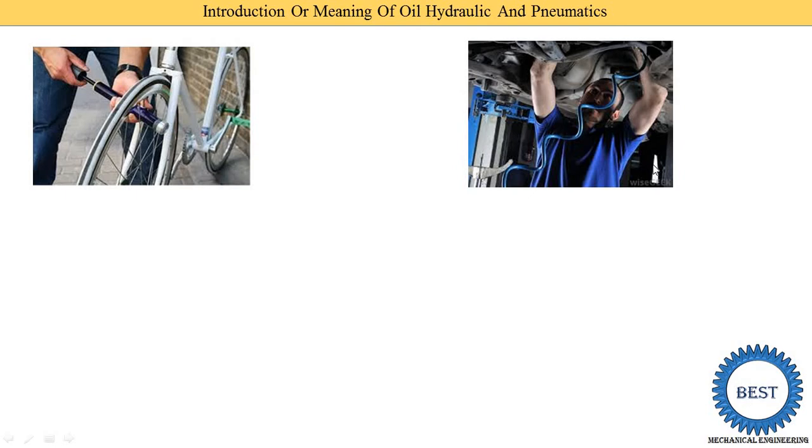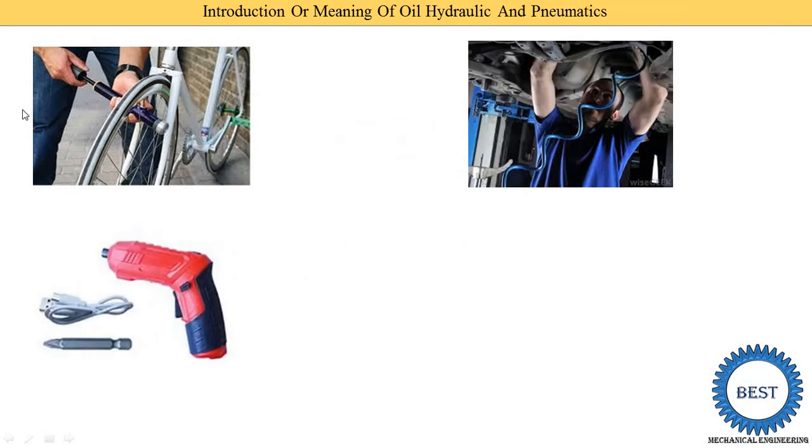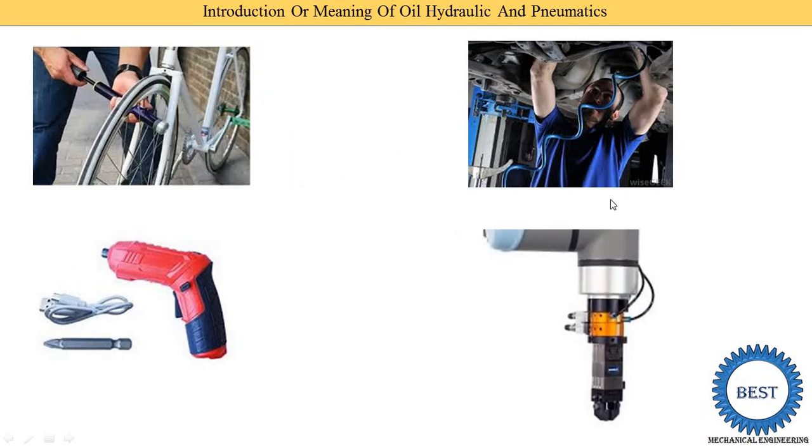This automatic screwdriver is operated using compressed air, so that is also called a pneumatic system. These images are all pneumatic. Here is a drilling-machine-like device used for breaking concrete, generally used in mines; it is also pneumatically operated. And this is a tool changer, where loading and unloading of the tool is done using compressed air. When we fill the tool here, it is removed using this compressed air.